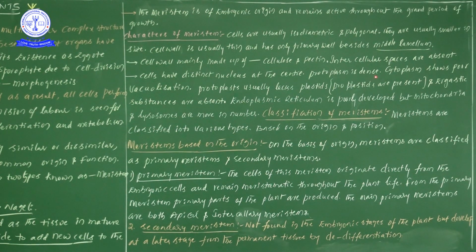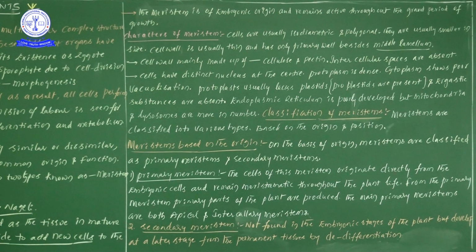Next, the protoplasm is dense, very thick. The cytoplasm shows poor vacuolation; the development of vacuoles will be very poor. The protoplast usually lacks plastids, but proplastids are present. Waste materials are absent. Endoplasmic reticulum development will also be very poor, but the number of mitochondria as well as lysosomes will be more.